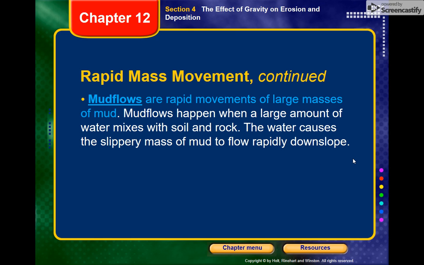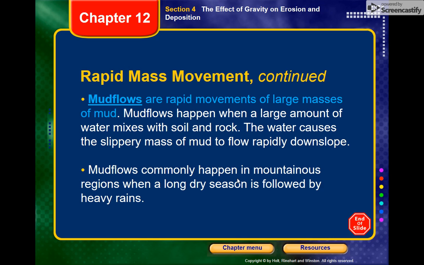A mud flow is another example of a rapid mass movement. Mud flows can happen quickly as well, without any warning. So we have a large amount of water mixing with soil and rock. This would be more common on a mountainside or mountain region.